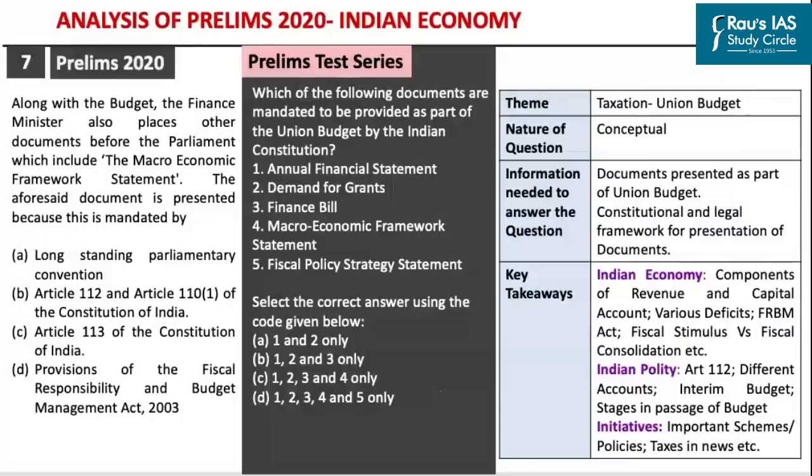Now, coming to our next question, the question here is, along with the budget, the finance minister also places other documents before the parliament, which include the macroeconomic framework statement. The aforesaid document is presented because this is mandated by. So basically this question requires you to identify under what provisions the government presents the macroeconomic framework statement. Is it presented in line with the provisions of the parliamentary convention, whether this is mandated by the Indian constitution or whether it is mandated under the FRBM Act?